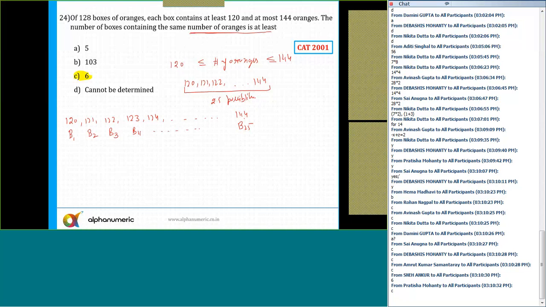Now in box number 26, one of the things is going to repeat. So let's say in box 26, I put again 120. In box 27, 121. Box 28, 122. Box 29, 123. And so on till box number 50. Alright. So at the max, in 25 different boxes, I can put different numbers of oranges. So after that it will start repeating. Then box number 51, box number 52, and so on till box number 75.